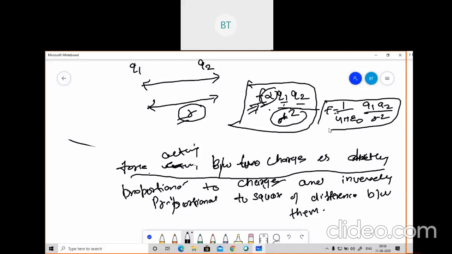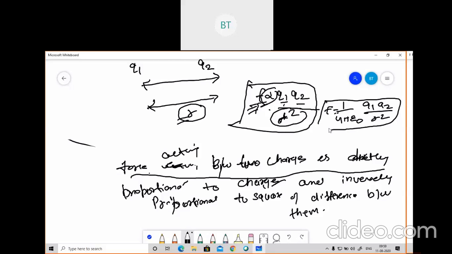If the formula is clear to you, you can define it very easily. Since you are an electronics student, you must know Coulomb's law, because anybody can ask you, not only in an interview, but also your younger brother or sister. Based on this definition, you can make them understand. Force is directly proportional to the two charges, which are separated by a distance R, and inversely proportional to the square of R.